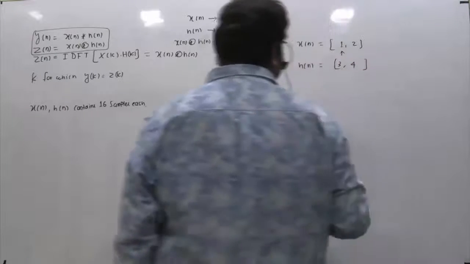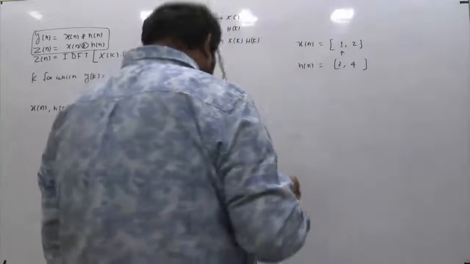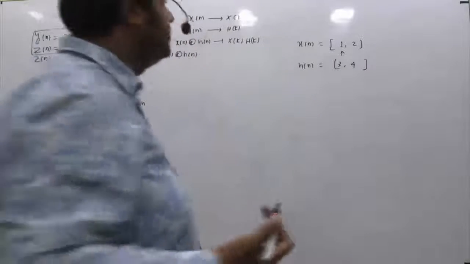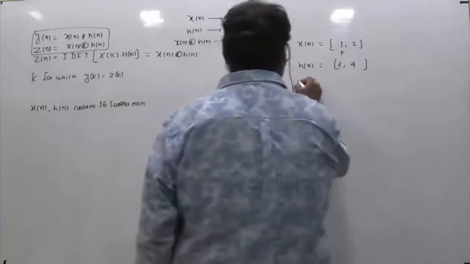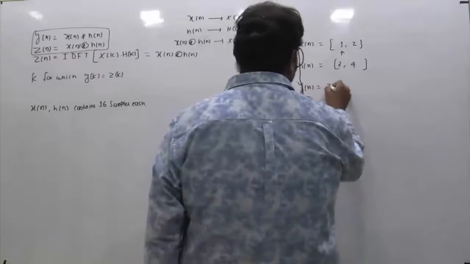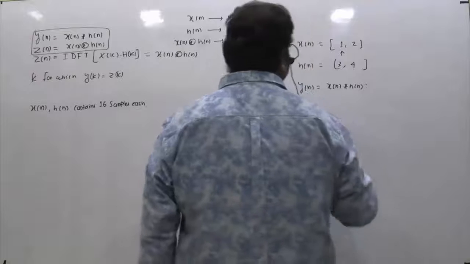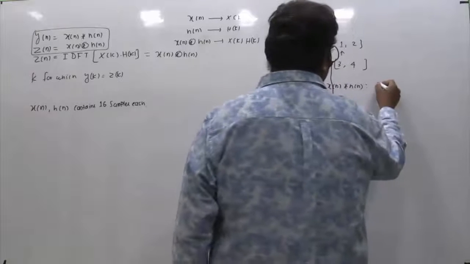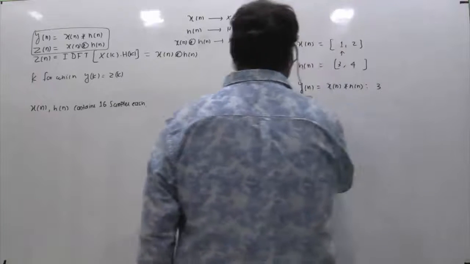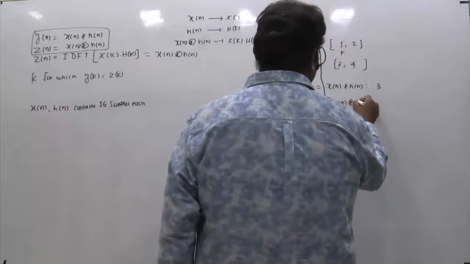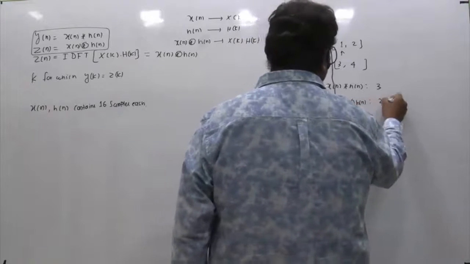If I ask you to perform the linear convolution or the circular convolution, what is going to happen? If y[n] is x[n] convolved with h[n], it will contain 2 plus 2 minus 1, that is 3 samples. And if I ask you to evaluate z[n], which is x[n] circularly convolved with h[n], this will contain 2 samples.